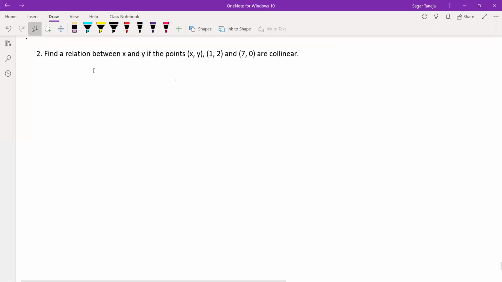In this now you have to find a relation between x and y so that the points are collinear. How can you find the relation between x and y if these points are collinear?